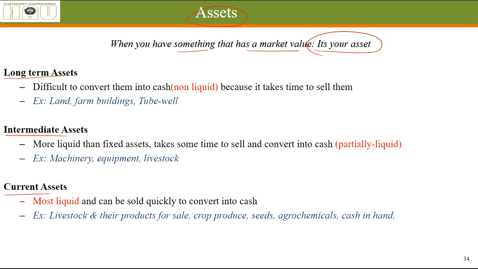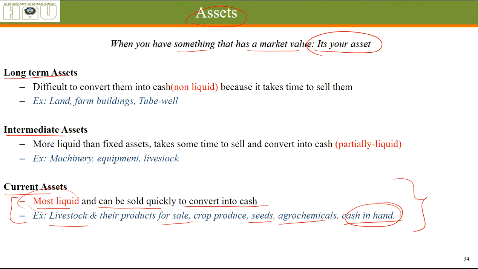We'll start from the bottom. Current assets are the most liquid and can be easily sold and converted into cash. Most liquid means they are like cash or can be converted into cash. There is huge demand for them. You can sell them at any point of time and get cash instantly. Livestock that is there for sale, crop produce that you have, seeds, agrochemicals, cash in hand. Cash in hand is actually cash. So these are your current assets.